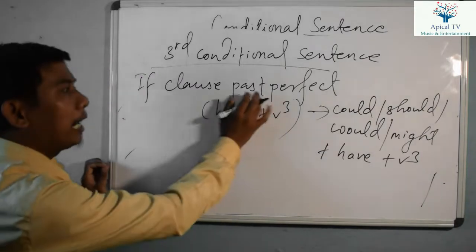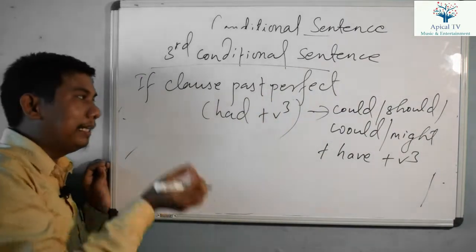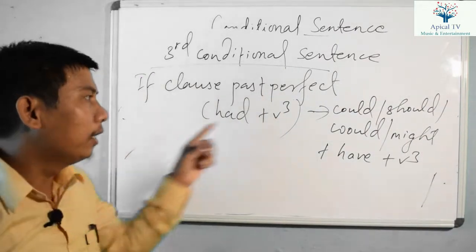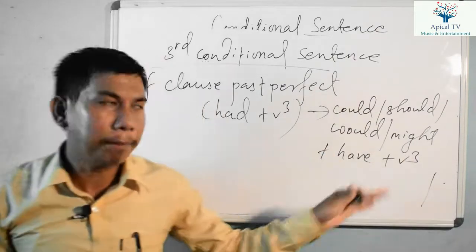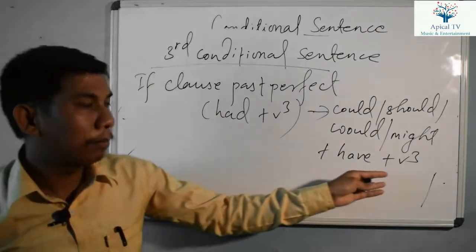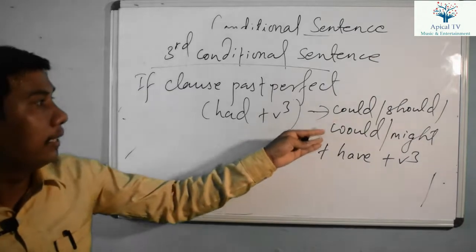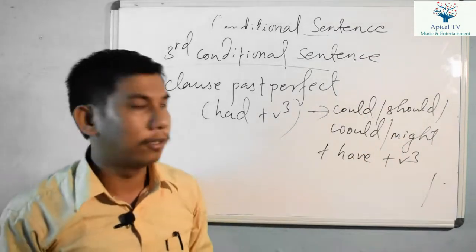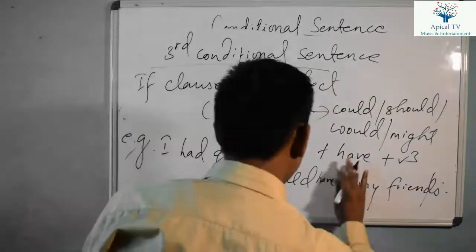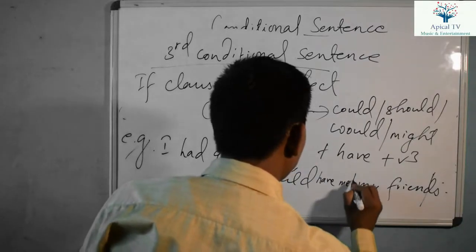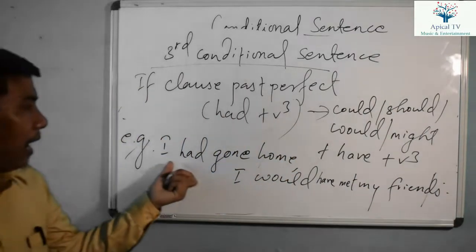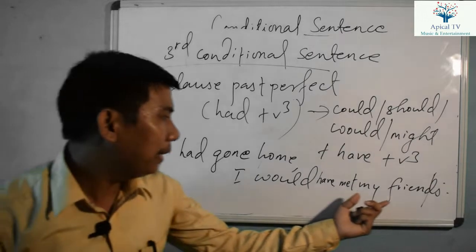If there is had plus verb 3, if there is past perfect in the if clause, we have to select could have plus verb 3, should have plus verb 3, might have plus verb 3. Like this you have to use. If there is a third conditional sentence, in the main clause you have to select this option, right? For example, if I had gone home, I would have met my friends.